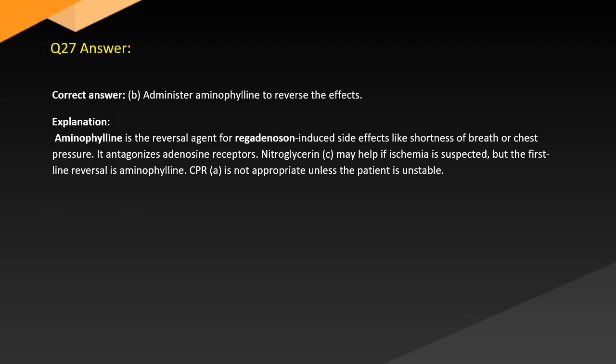Answer. Correct answer: B. Administer aminophylline to reverse the effects. Explanation. Aminophylline is the reversal agent for regadenoson-induced side effects like shortness of breath or chest pressure. It antagonizes adenosine receptors. Nitroglycerin, C, may help if ischemia is suspected, but the first-line reversal is aminophylline. Epinephrine is not appropriate unless the patient is unstable.